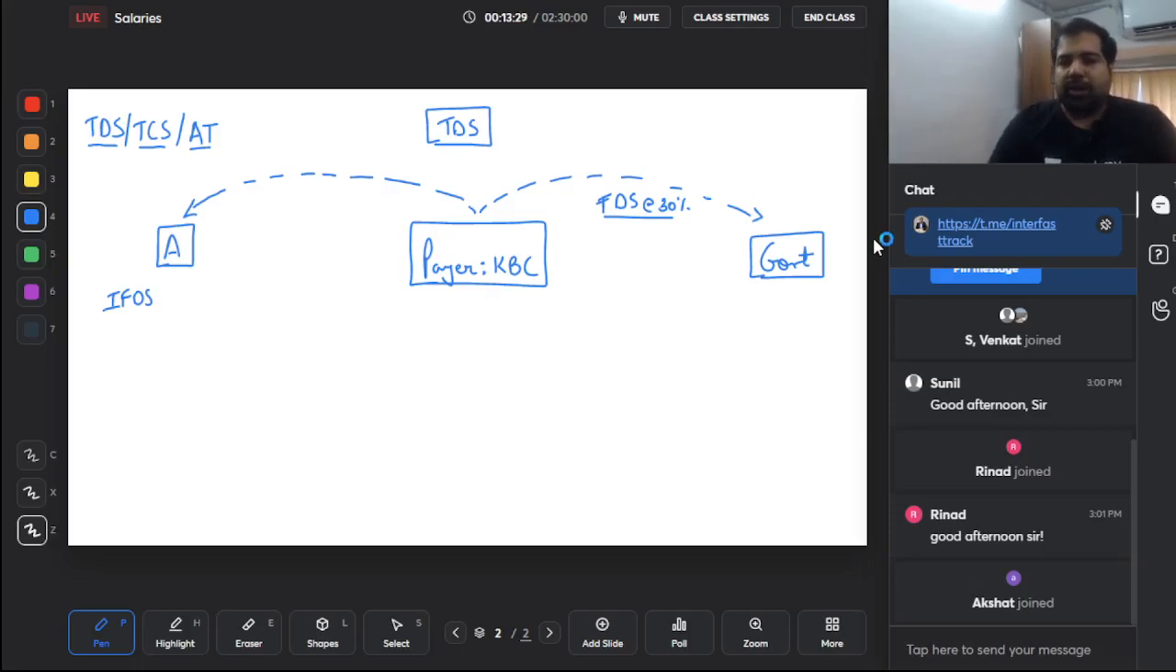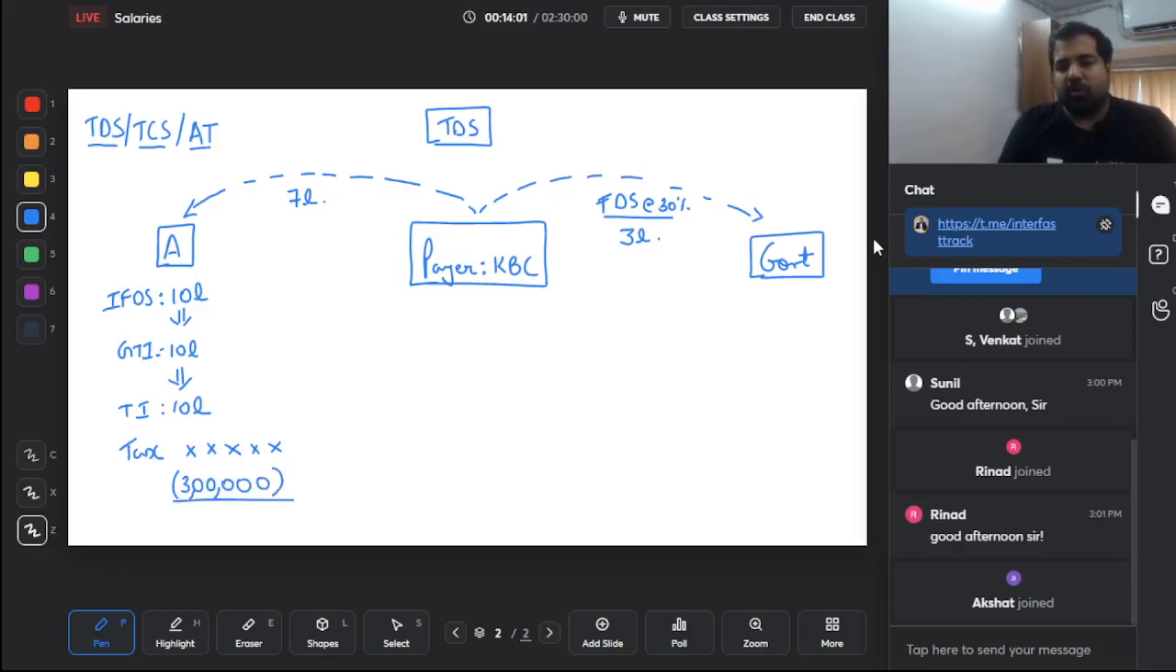Now, 3 lakhs will go to the government and 7 lakhs will come to you. But still, guys, in your IFOS income, you will always take the gross amount, that is 10 lakhs. Isn't that wrong? Because then 10 lakhs will go to my GTI, and then 10 lakhs will go to my TI, and then on 10 lakhs I will end up paying the tax. No, it is not wrong, because whatever tax you land up paying, you can always take a credit of this 3 lakhs. So hence there is no issue with this.